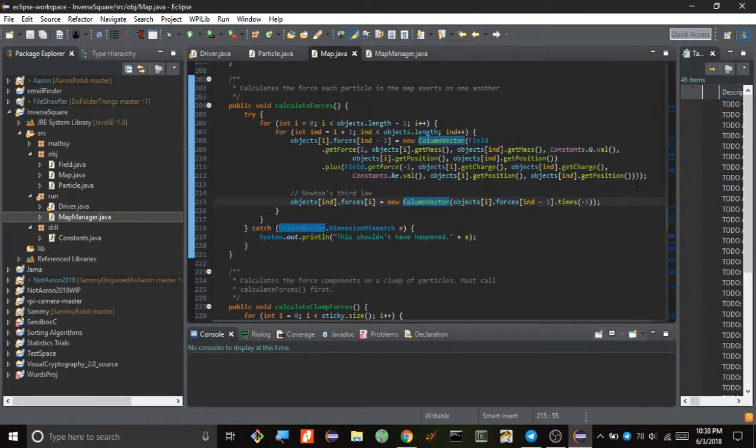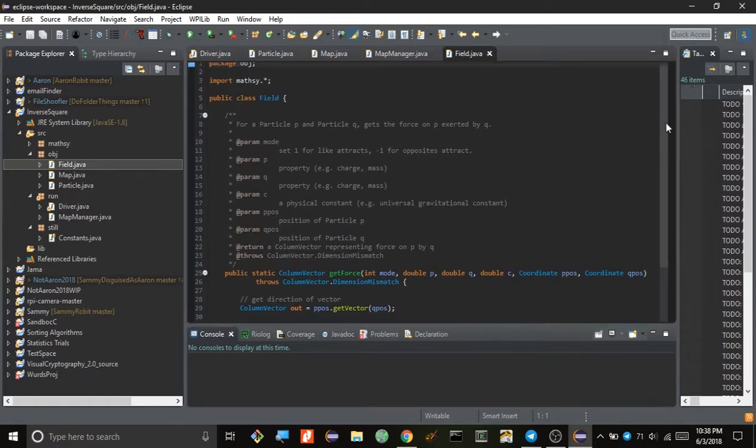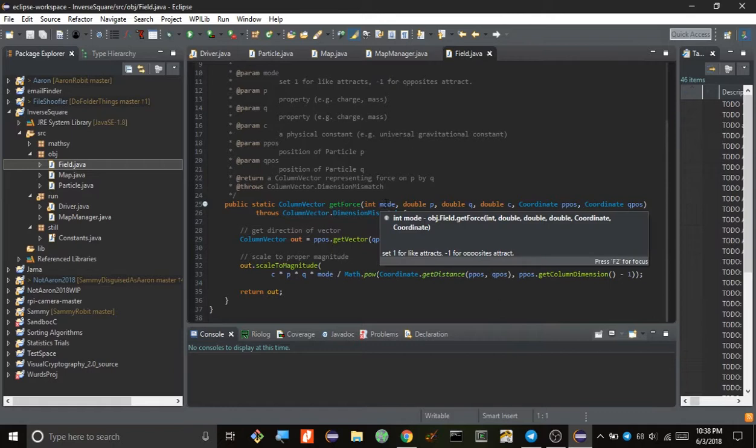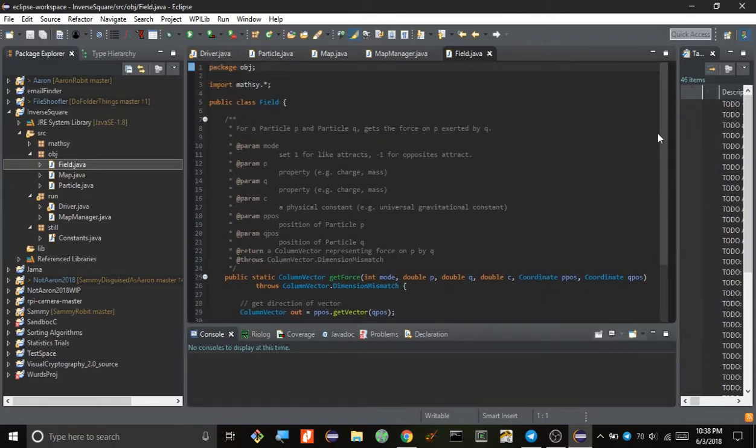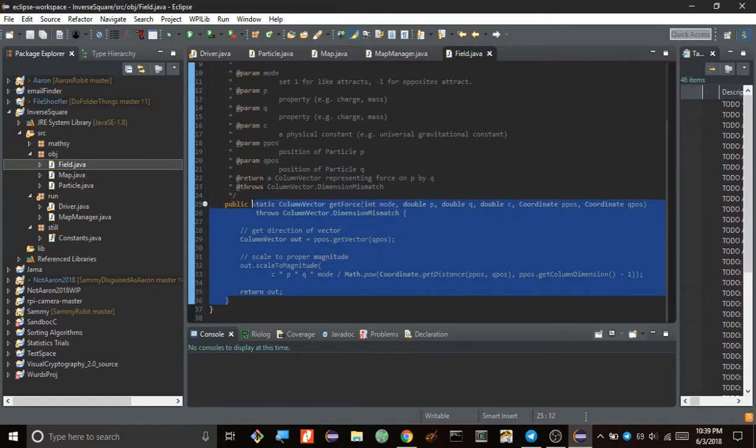And then let's look at this getForce method actually in the field class. Now, the reason I have a class named field with the only thing inside of it being one method, getForce, is I was originally going to do something else with it, like I was going to make magnetic fields, or actually this is kind of what I thought I was going to use linear algebra for, but I never did. Anyway, actually I really don't know what I would have used linear algebra for.